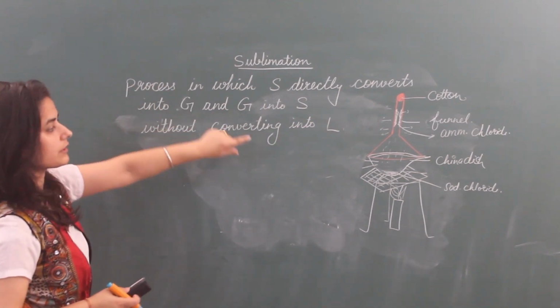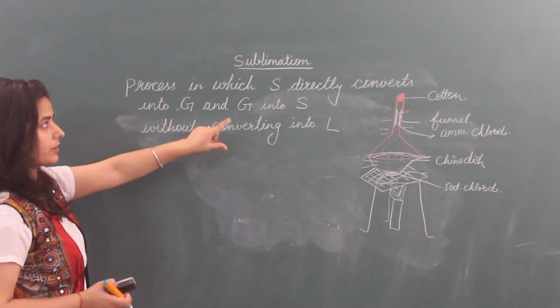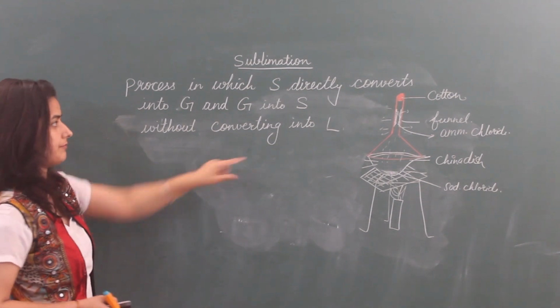During this conversion there is no liquid state, so it is sublimation.